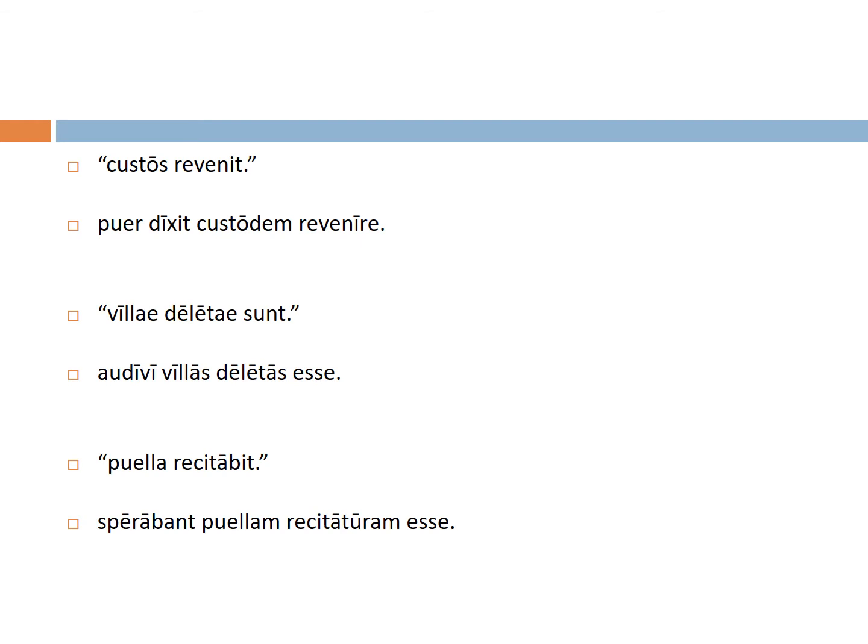So first, we're going to look at some examples. In each pair, you've got a direct statement and then an indirect statement. And you'll notice in the indirect statement, the verb of the head is in a past tense. Okay, so here's our first one. Custos revenit. Well, that means the guard is returning. Then we have that same information, except that it's puer dixit custodem revenire, present tense infinitive, but our verb of the head is in the perfect tense. Watch what happens. Boom. The boy said that the guard was returning.